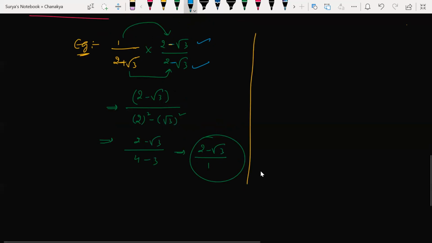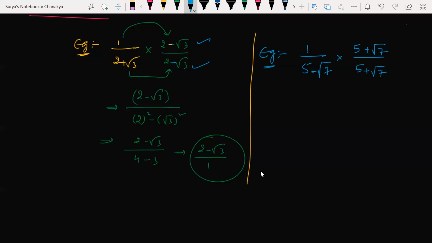Now let me give one more example. For suppose you have 1 by 5 minus root 7. You have minus here, so I will be multiplying and dividing with the opposite sign with the same numbers. Correct? I have minus here, so I took plus here. I had plus here, I took minus here. Understood my point? Jasmine, are you able to feel the difference? Yes, sir.